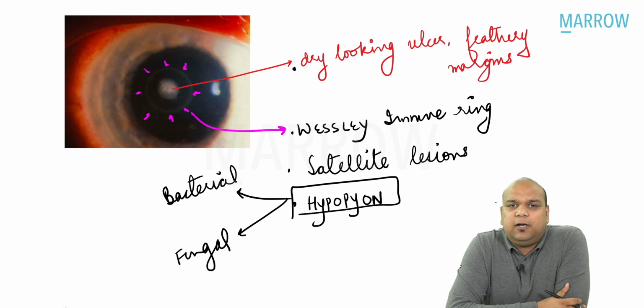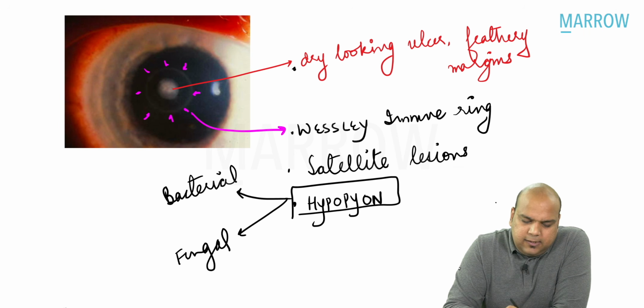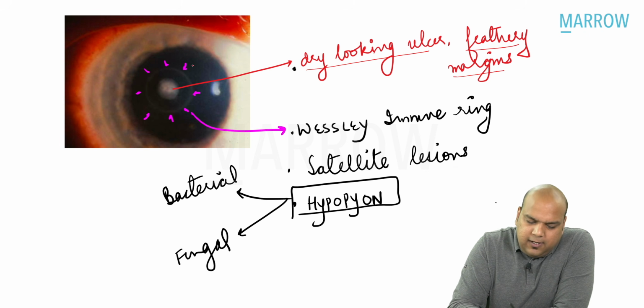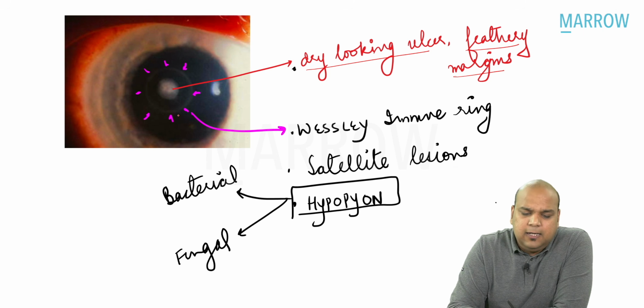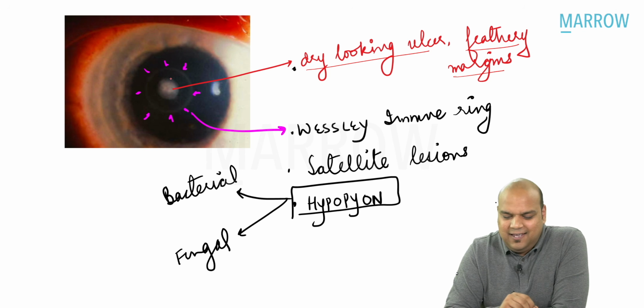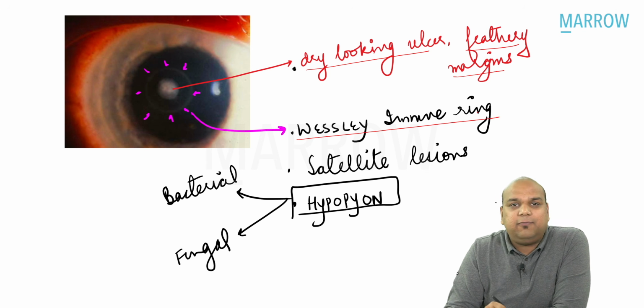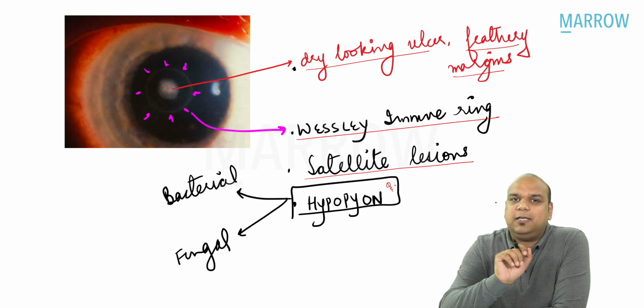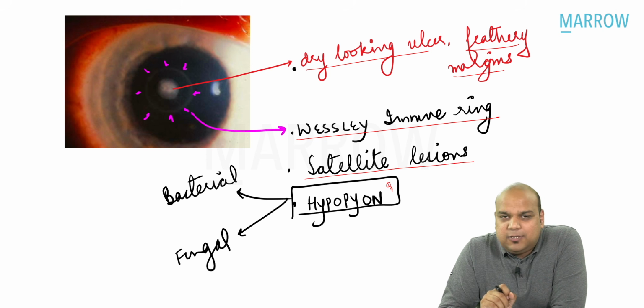So this is what a fungal corneal ulcer would look like. In the center, you will be able to see a large ulcer, everybody. This is a dry looking ulcer with feathery margins usually. Then you are able to see a faint ring between these pink arrows, everybody. You are able to see a faint ring surrounding the ulcer. Yes, this is the Wesley immune ring, the famous ring. Another important sign is satellite lesions, and another important sign is hypopyon, which was asked to us in the image, everybody, given to us in the question.